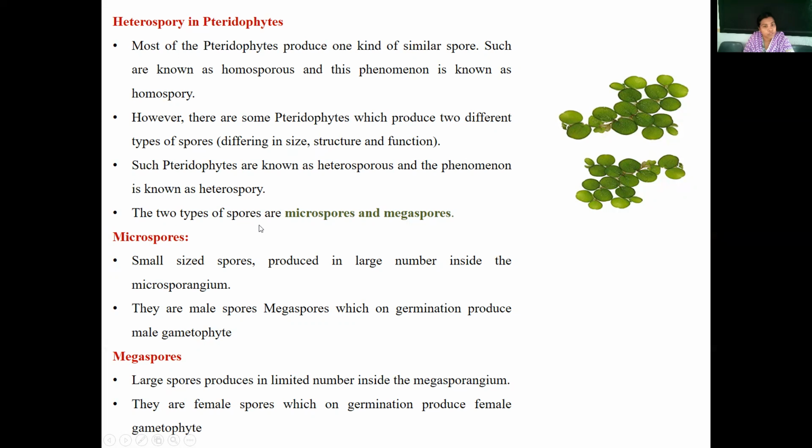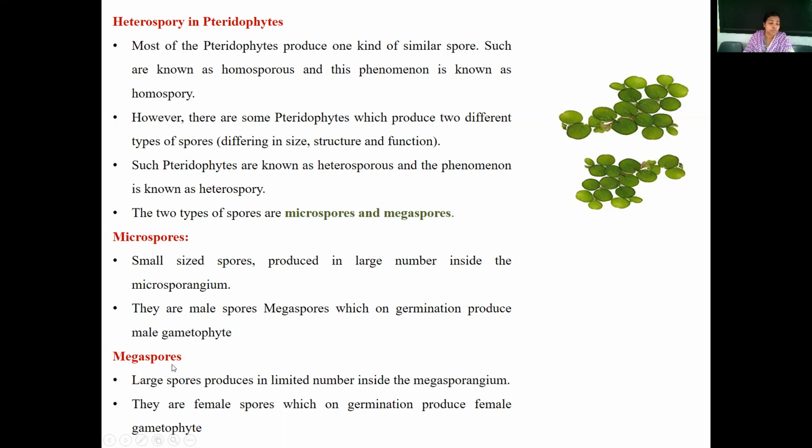So there are two types of spores in heterospory. What are the two kinds of spores? One is the microspore and the other is the megaspore. Microspores are small-sized spores, and because of the small size, the number is very large. They are produced inside the microsporangium. A spore mother cell produces the microspore. They are male spores, which on germination produce the male gametophyte.